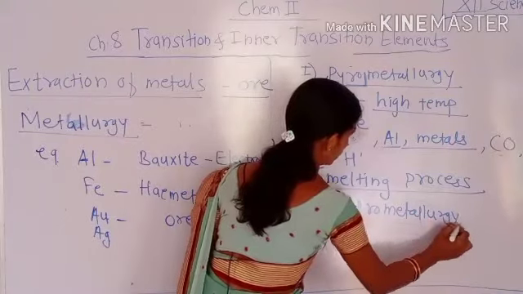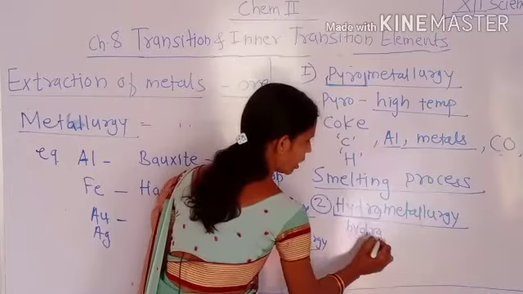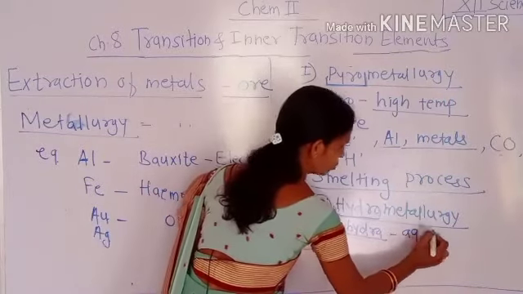Hydrometallurgy. See here, hydro means hydra, or hydra indicates aqueous solution.